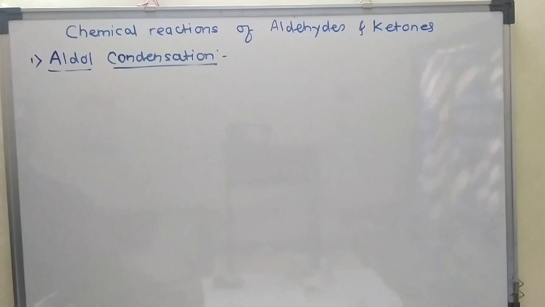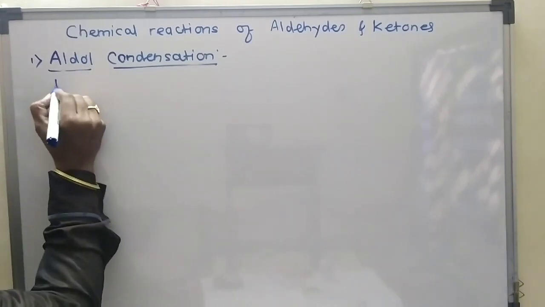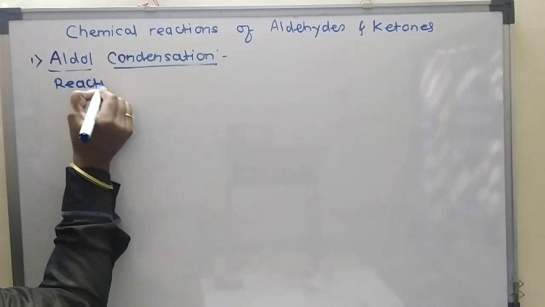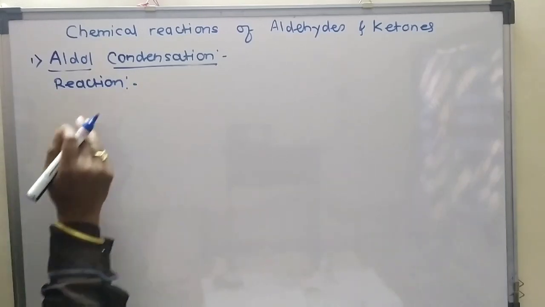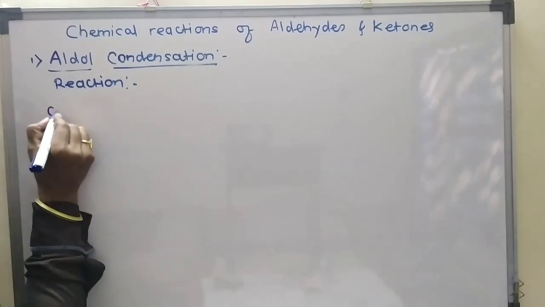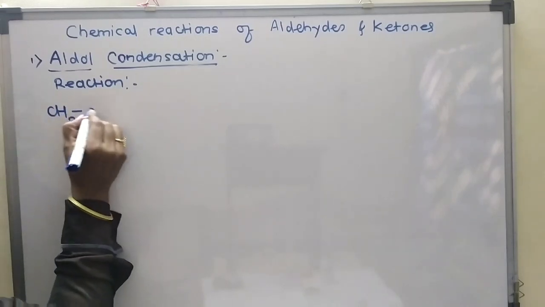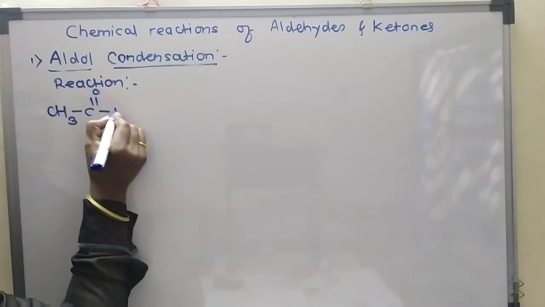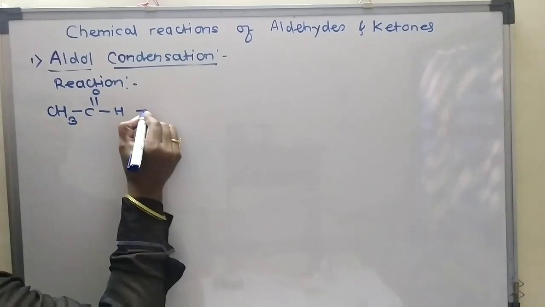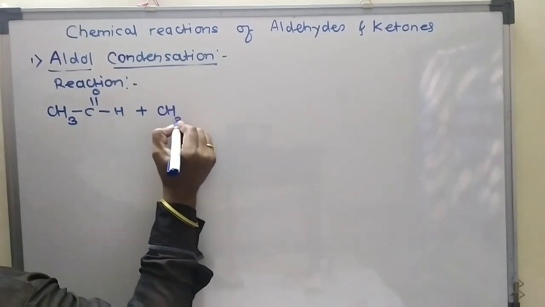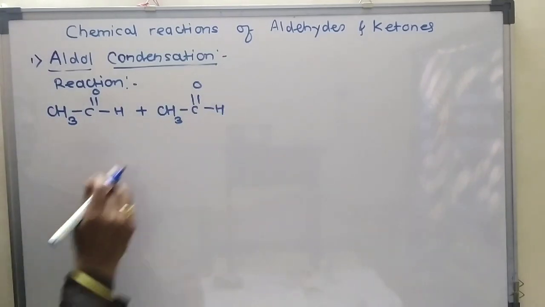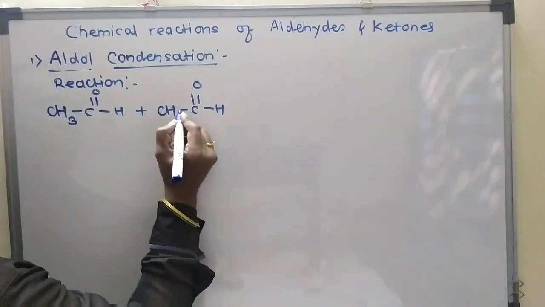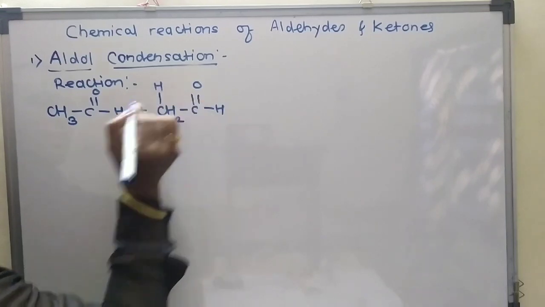Now I will write here the reaction of aldol condensation. While writing the reaction, I will take the example of acetaldehyde. This one is acetaldehyde. We have to take two molecules of acetaldehyde. Here for this CH3, I will write CH2 and hydrogen.